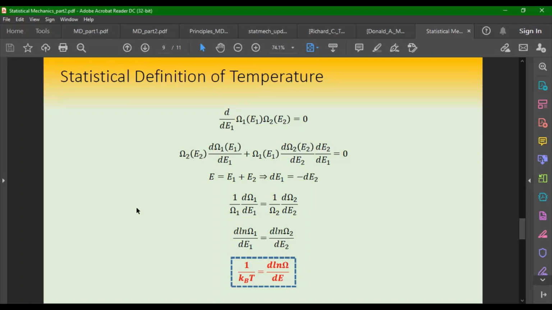In the previous lecture, we discussed the statistical definition of temperature. We arrived at this definition of temperature where this particular expression gives us the maximization of the microstates for a particular system with energy E. So let's continue our discussion, and in today's lecture we will be discussing some of the StatMech ensembles.